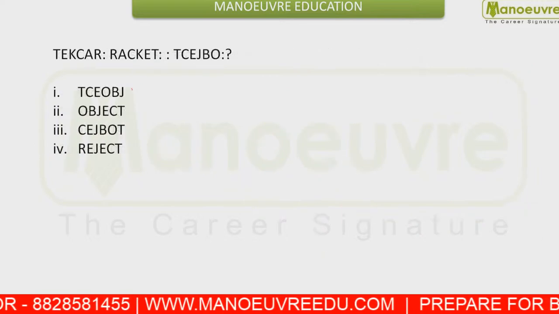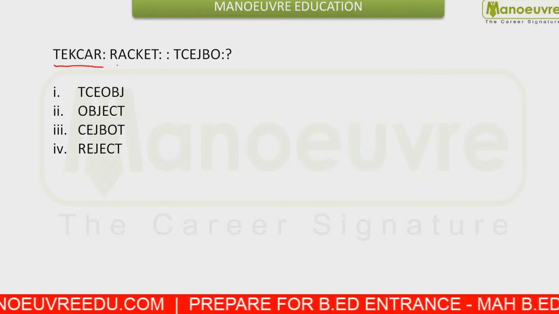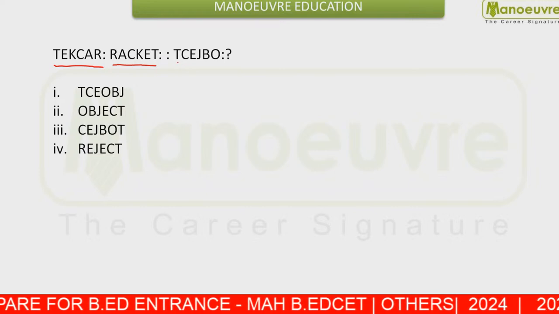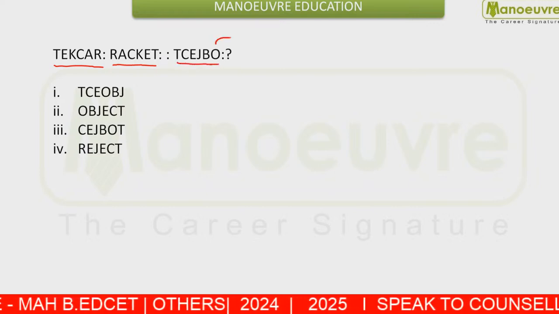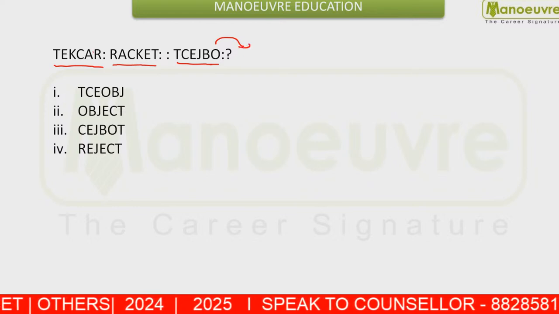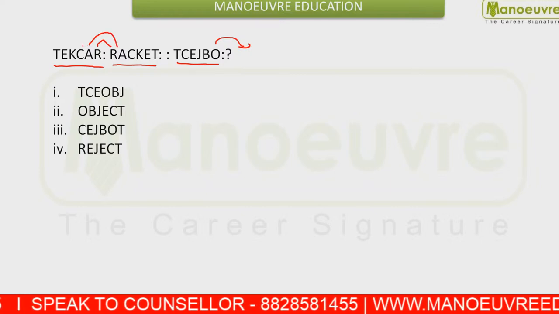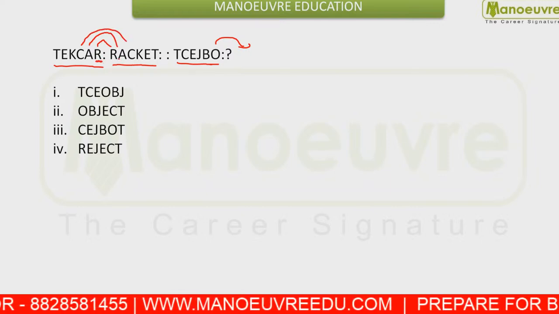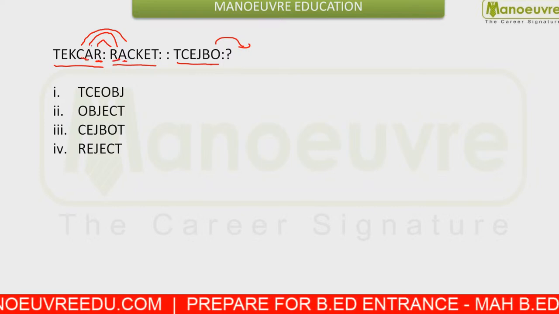Next, you are given the code for TEKCR written as RACKET, and you have to answer TCEJBO. You can see this is written in inverse order. The R at the last place is written first, A at the second last is written at the second position, and so on.